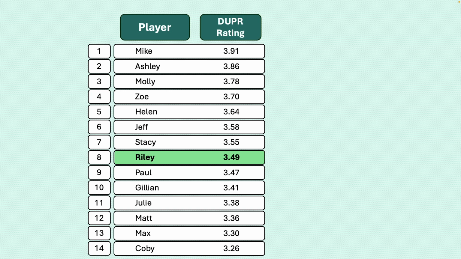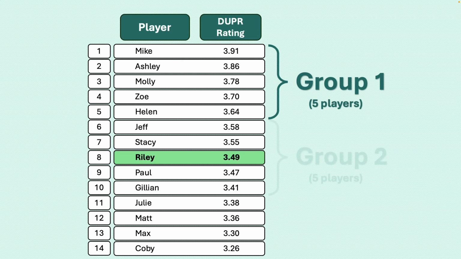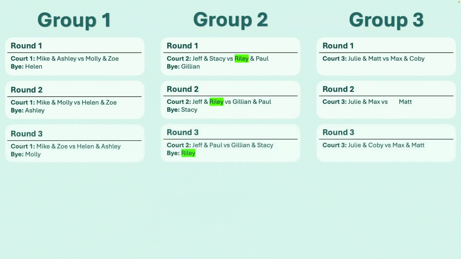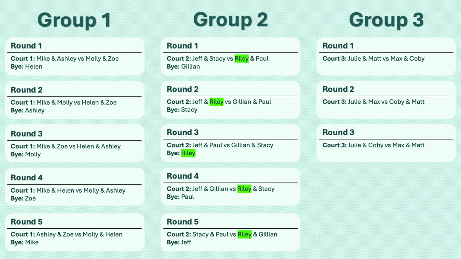When Riley arrives for the first night of the league, the players are broken out into groups of 4 or 5 based on their position in the leaderboard. The top players will be in Group 1, the next best players will be in Group 2, and so on. Based on their initial seed, Riley is placed in Group 2. Once the groups have been created, players can see their schedule and report scores through the Quke website on their phones. Every player will play with every other player in their group.